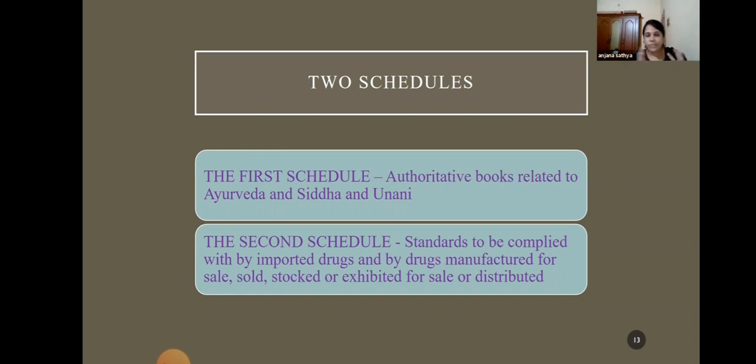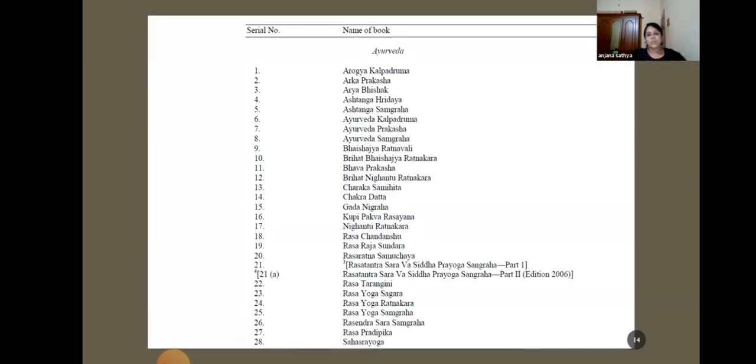In the first schedule, the authoritative books are mentioned, and only medicines explained in the authoritative books can get the license from the drug licensing authority. But other than that, we can apply for a license for a patent or proprietary medicine. Okay. So these are the books which are explained in the first schedule.